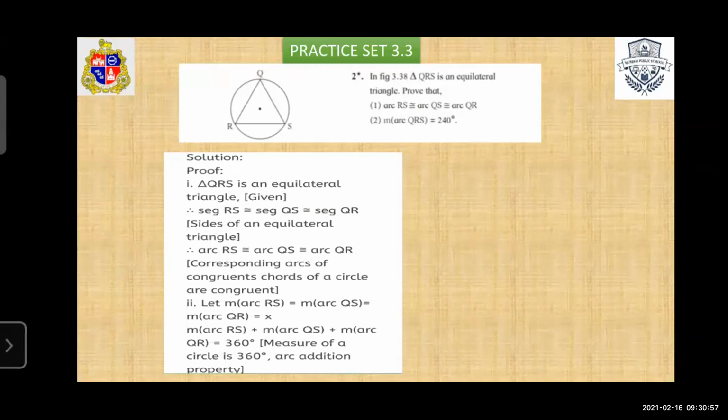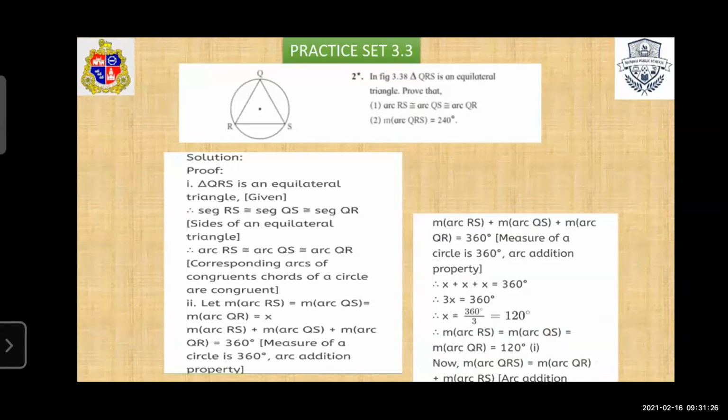Now second, measure arc RS equal to arc QS equal to arc QR. We assume each as x. All are equal, so we assume x. Then we add these three and we get 360, by the arc addition property.